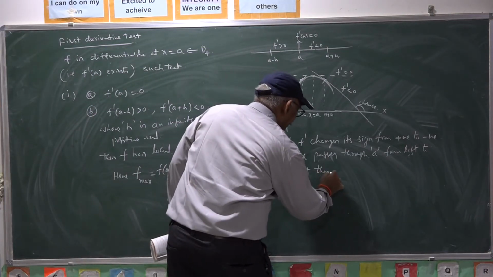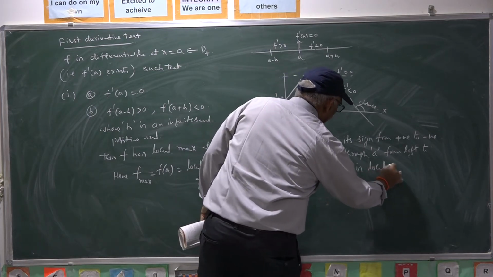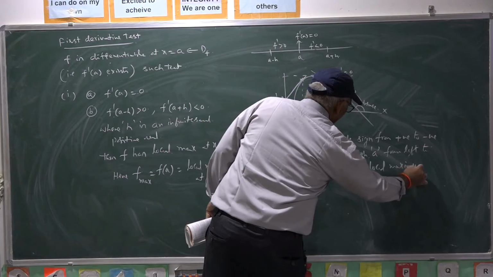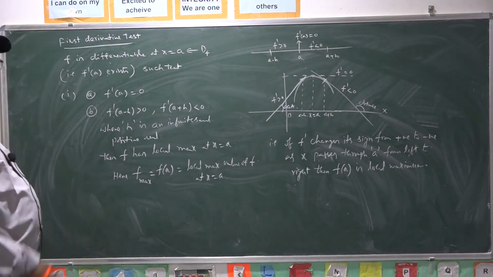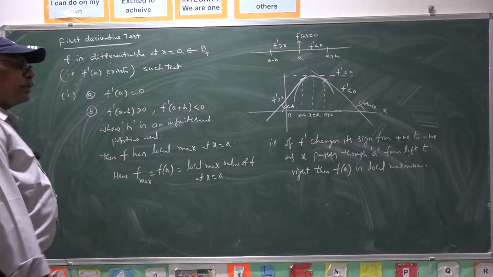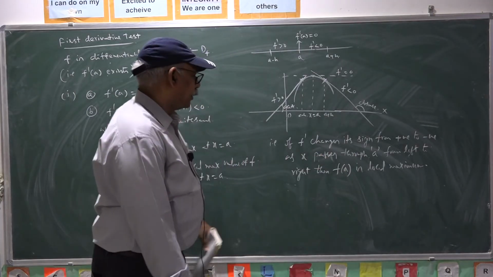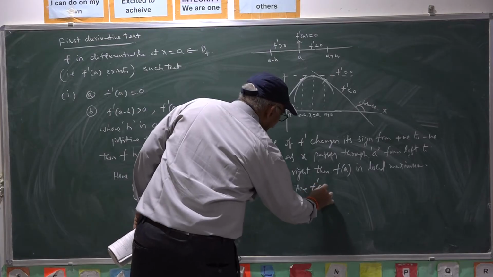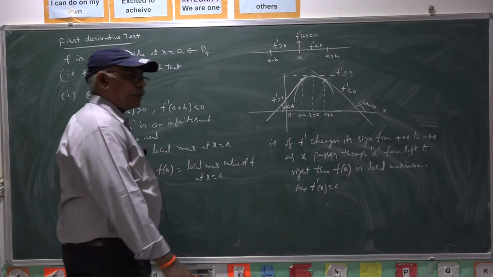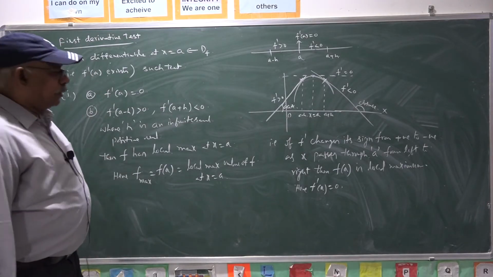Then f of a is local maximum at x equal to a. At that point, the first derivative f dash a is 0. That is the local maximum based on the sign of the first derivative.